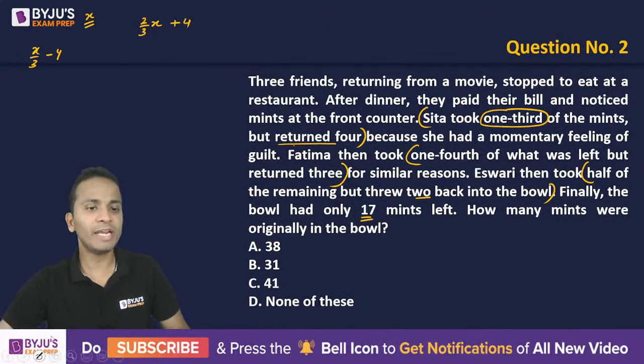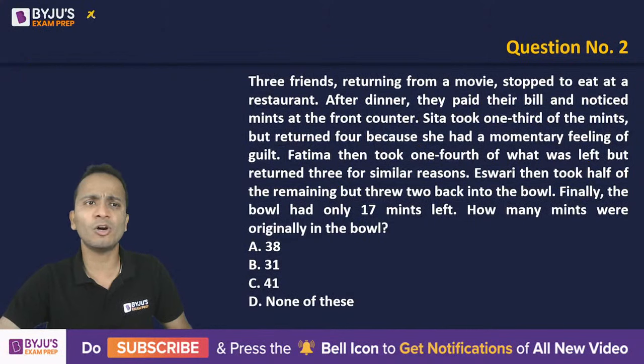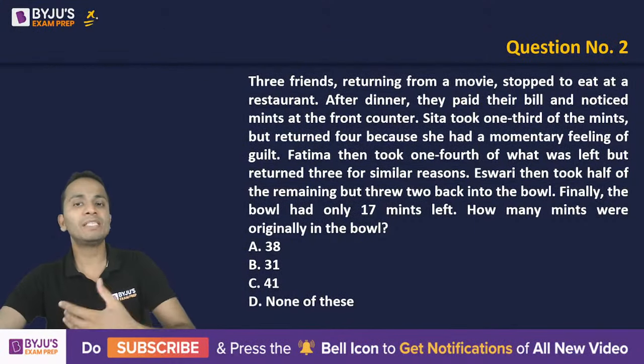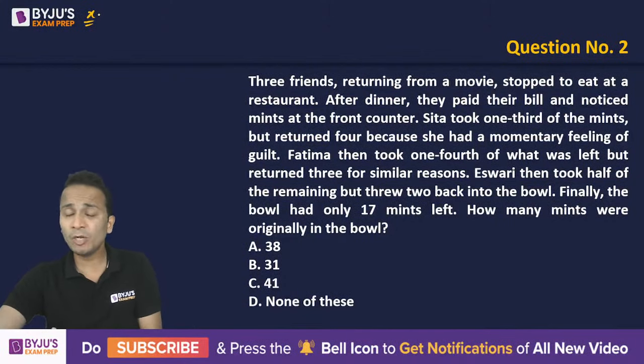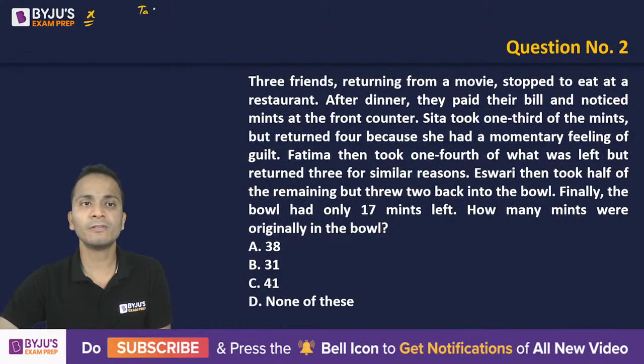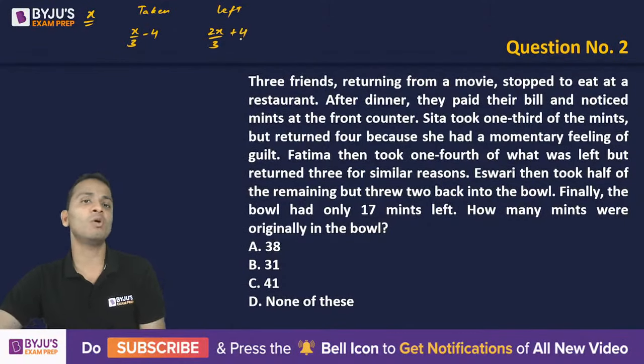Okay, so let me write all these things in detail, and later on you may not have to write the number of mints that the person has taken. Just keep a note of number of mints that were left. Okay, so taken and leftover. All right, so if x/3 will be taken, 2x/3 will be left. Now 4 less than this number was taken, so 4 more than this number will be left.